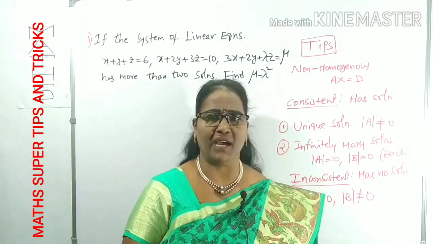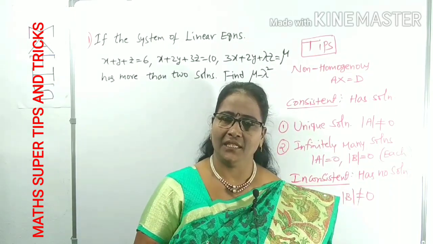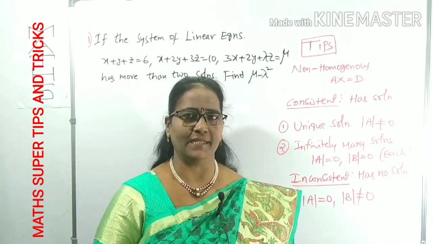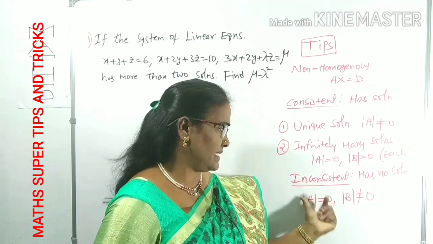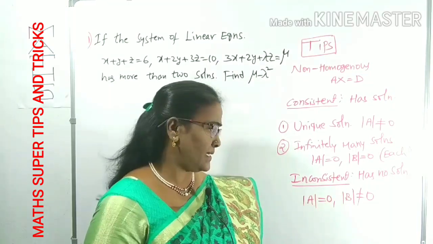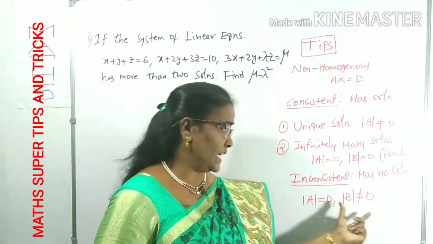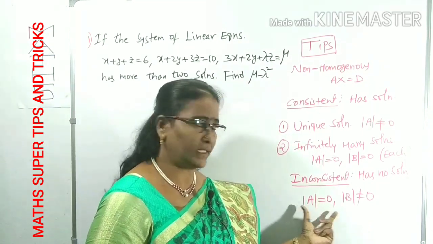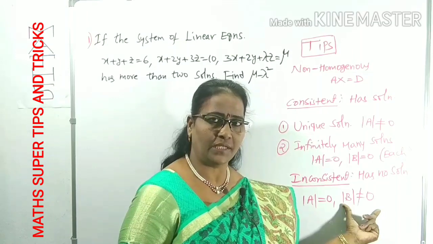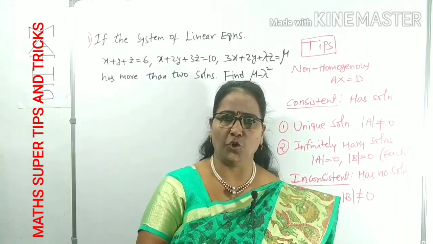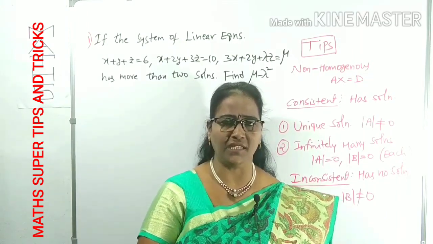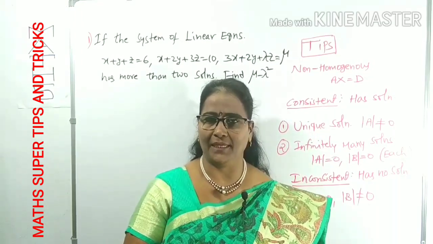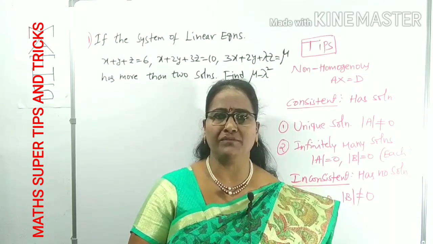Inconsistent means a system has no solution. A system that has no solution is said to be inconsistent. If the system is inconsistent, there will be two conditions here also. Det A is 0 but det B is not equal to 0. What are the conditions? Det A 0, det B not equal to 0. This is simply for the non-homogeneous system of linear equations, which depends only on the determinant method. Clear? These are what I use for the questions.